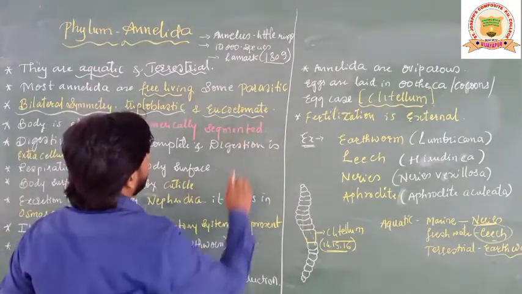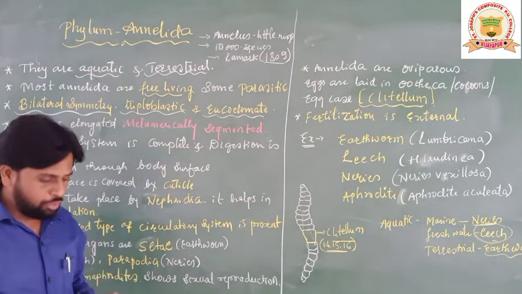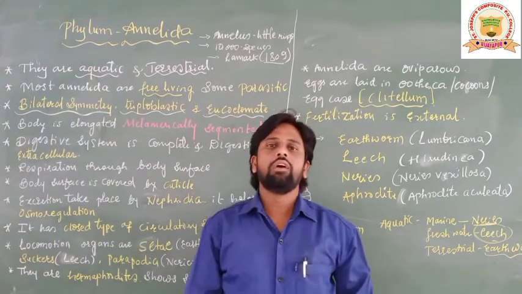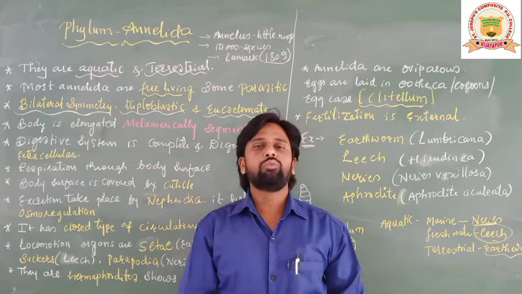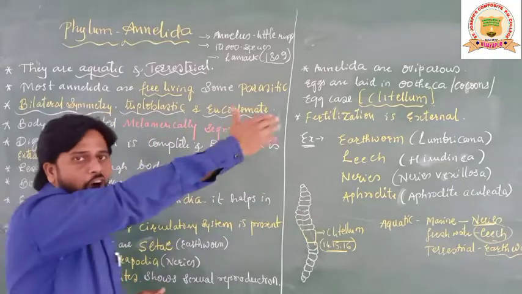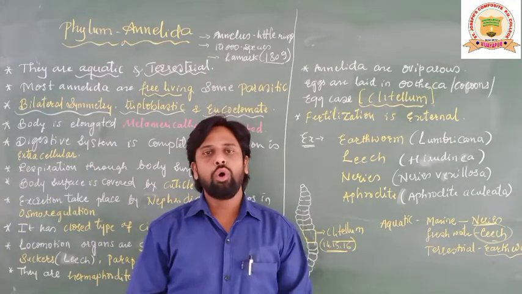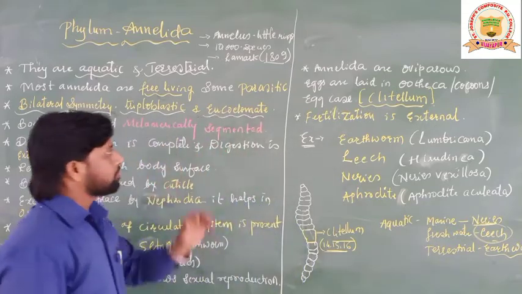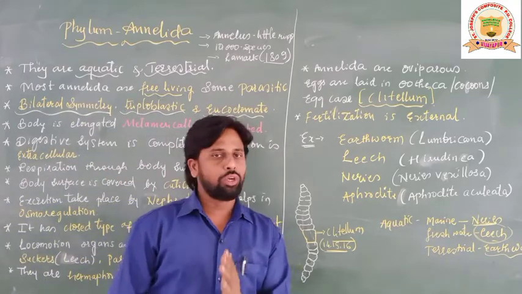Next character here is eucoelomate. Students, in the previous group of animals like Aschelminthes, we have seen the animals are pseudocoelomate, that is, false coelom. But from Annelida onwards, all the animals show a true coelom. Body cavity is present, as the body wall and gut wall are lined by mesoderm.